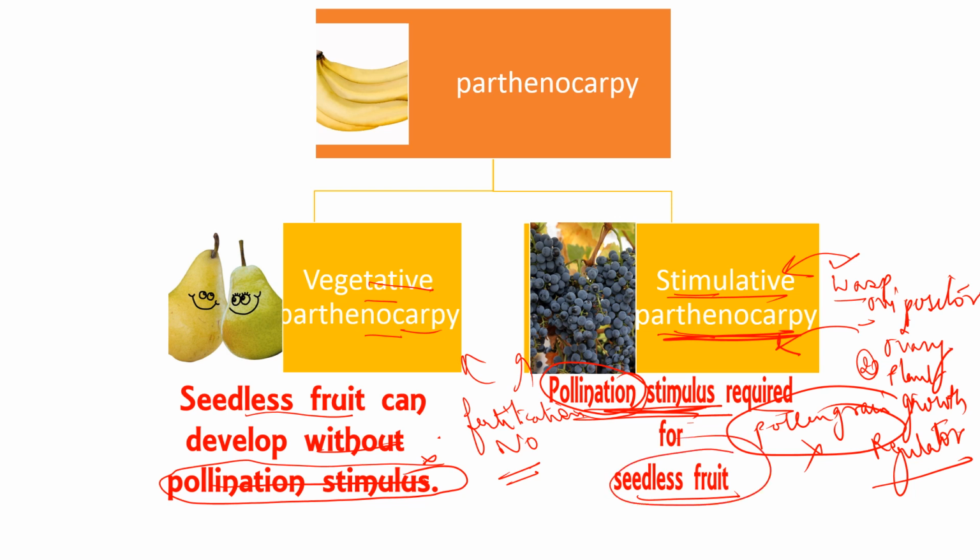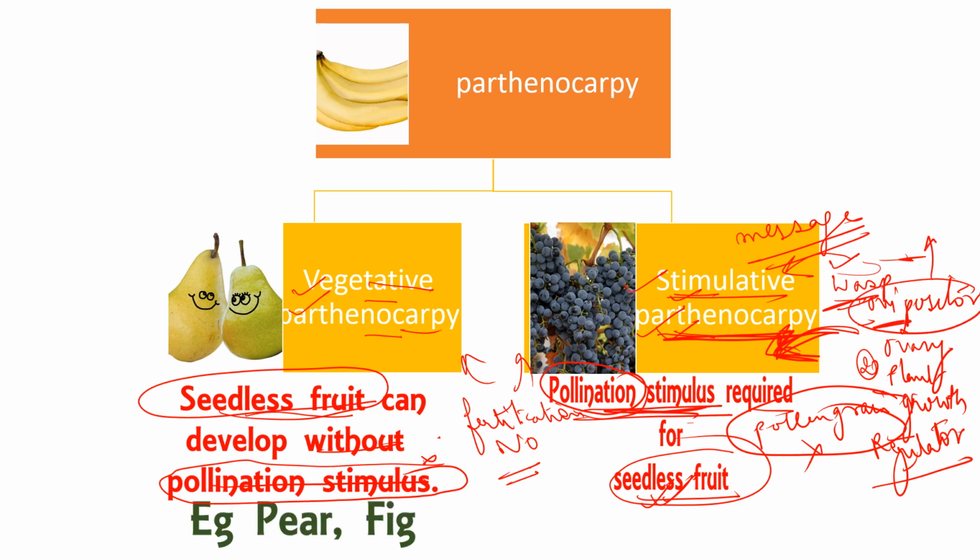But in vegetative Parthenocarpy, there is no need to do such things, and the plant will be able to form the fruit itself. But in stimulative Parthenocarpy, we need to give it some message that yes, you can do the fruit formation without the seeds or without the fertilization. In both, fertilization won't occur, but in stimulative Parthenocarpy you have to give a pollination stimulus, and you can give plant growth regulators or a wasp ovipositor. What is the ovipositor? The transfer of the egg of the wasp will occur from this region.